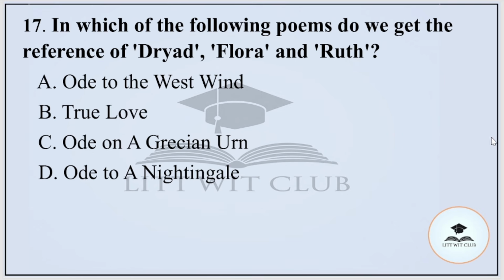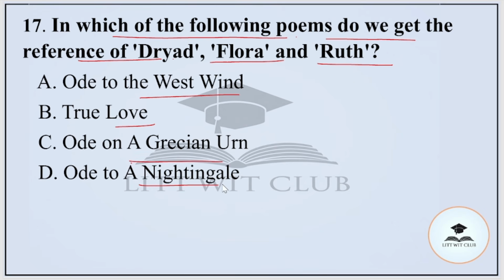Question number 17. In which of the following poems do we get the reference of Dryad, Flora, and Ruth? Option A, Ode to the West Wind, B, True Love, C, Ode on a Grecian Urn, or D, Ode to a Nightingale. And the correct option is option number D, that is Ode to a Nightingale.